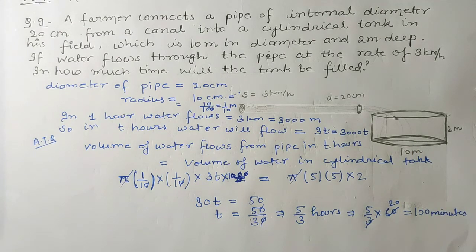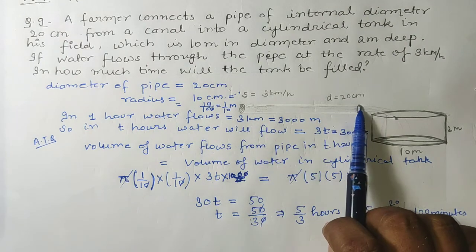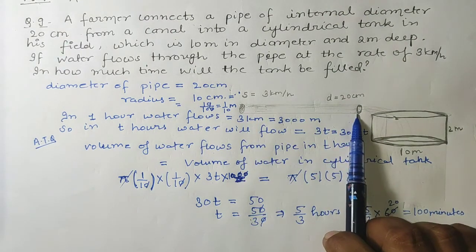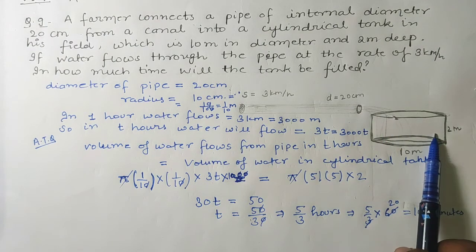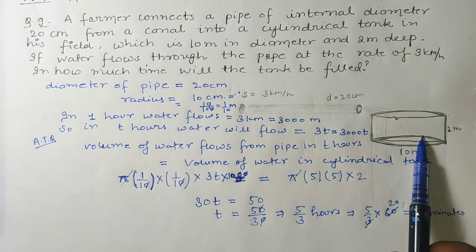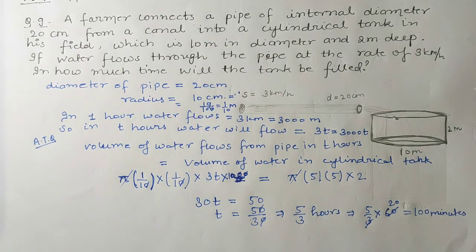We have supposed that in t hours this cylindrical tank will be filled. Now what concept will we use? The volume of water flowing through the pipe in t hours will be equal to the volume of water filled in the cylindrical tank.